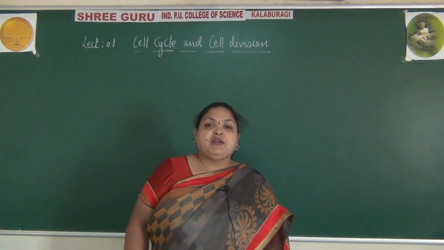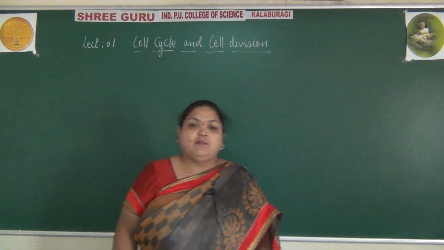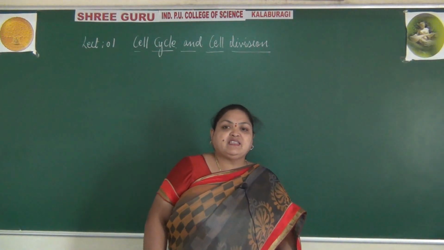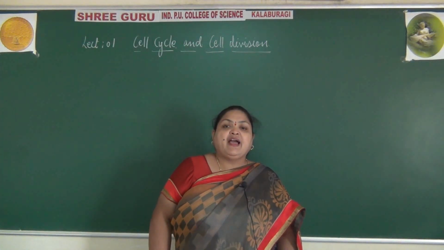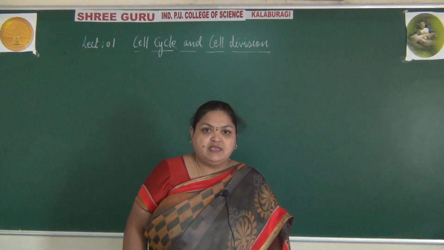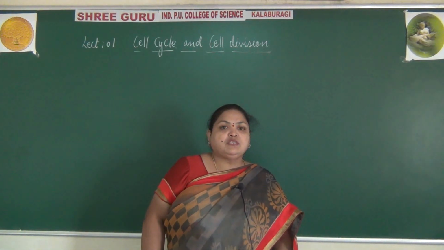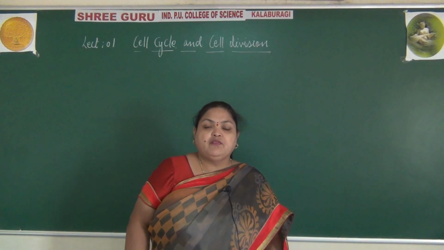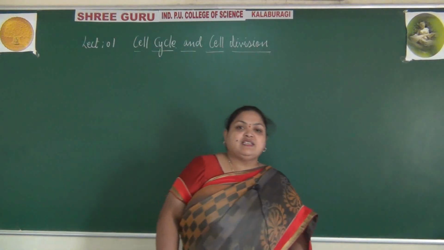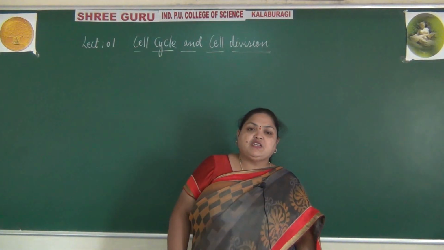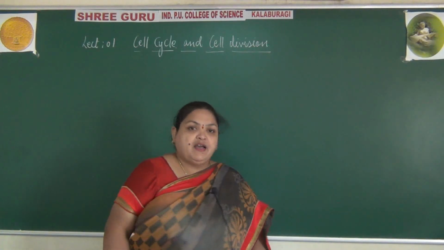This is the statement given by Rudolf Virchow, who says omnis cellula e cellula, that is, a pre-existing cell undergoes changes and forms new daughter cells. So Rudolf Virchow stated that new cells are developed from pre-existing cells. With this concept, in the cell cycle we can go to the definition of cell division. What is cell division or cell reproduction?